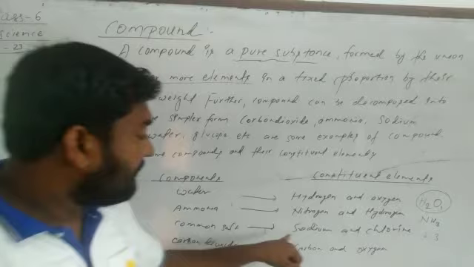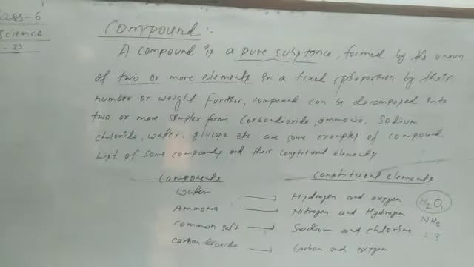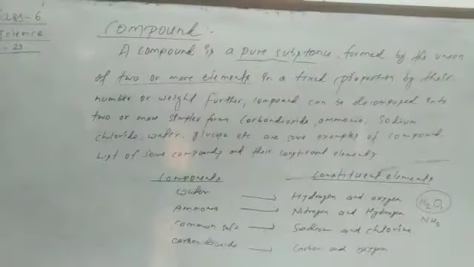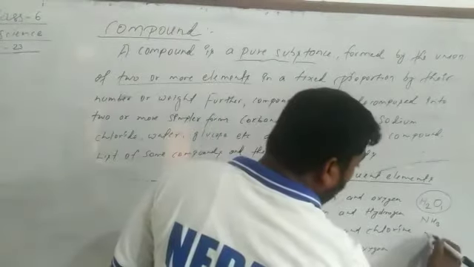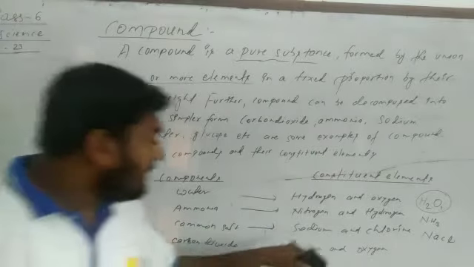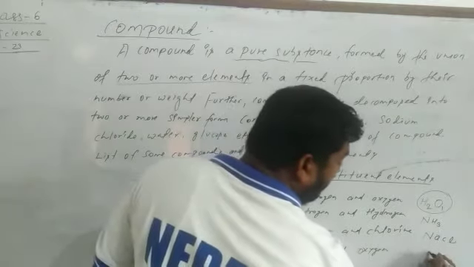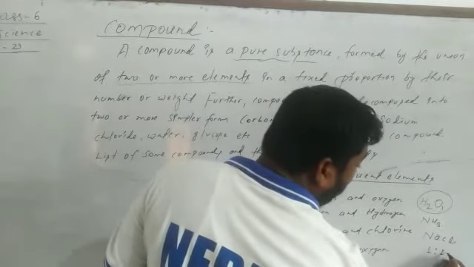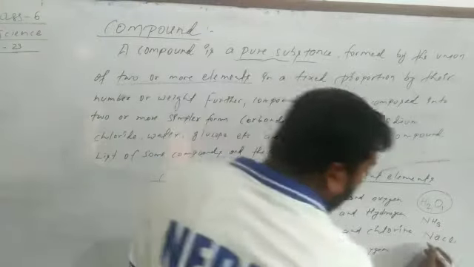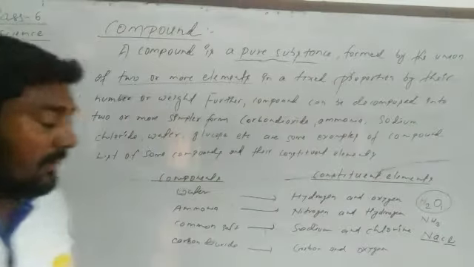Common salt. Common salt means sodium chloride. What do you say? Sodium chloride, NaCl. Common salt means sodium and chloride. How many sodium? 1:1. It is in the proportion 1:1. Sodium is an element, and chloride means chlorine.